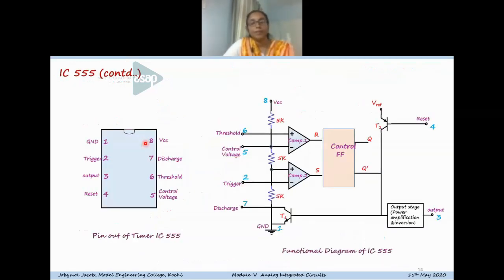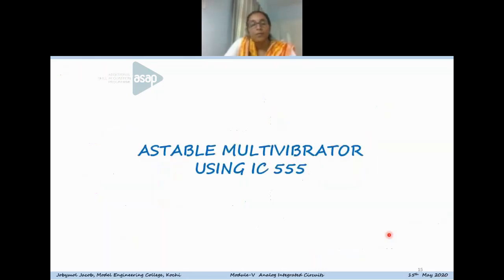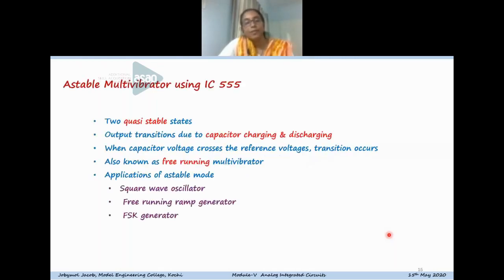Now I think you have an understanding of the different functions of the different pins of the 555 timer IC. When we discussed the operation of the 555 IC, I told you there are basically two modes of operation, astable as well as monostable. So we can come through those topics so it will be more clear. I hope I can continue the discussion on the astable multivibrator, the astable multivibrator using the 555 timer IC.